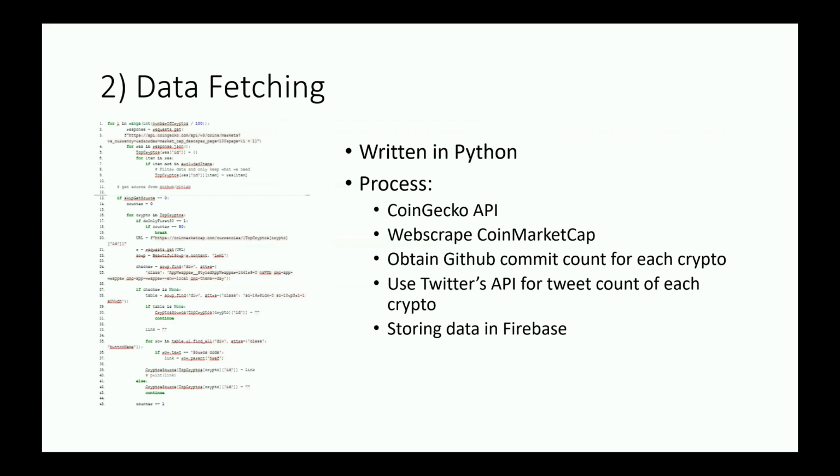The process was to firstly use CoinGecko's free API services, and then using these keys, we would be able to get the top 500 cryptocurrencies with their respective data, and then to find their GitHub repos, we would web scrape CoinMarketCap, and using these GitHub links, we would go on each cryptocurrency's repositories and obtain their developer activity, that is commit activity count over the last months.